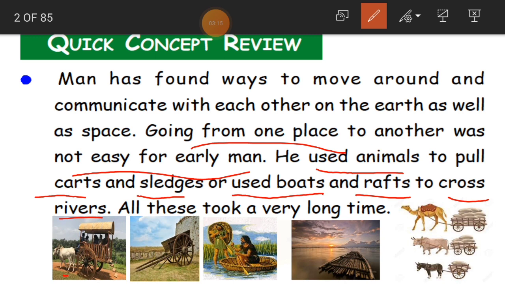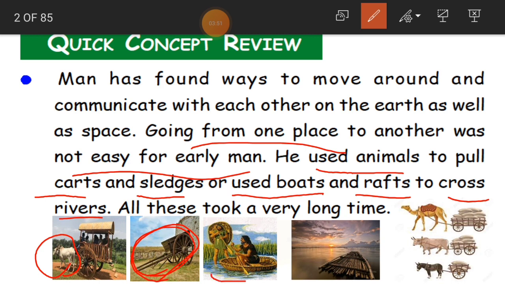See here in the picture. What are they? They are bullocks. So he used animals to pull carts and sledges. Sledges, like if you see on Christmas, Santa Claus, he travels on a sledge. That is a sledge, like it is there in the picture here. That type of transport is called a sledge. So the early man used carts and sledges and also used boats and rafts.